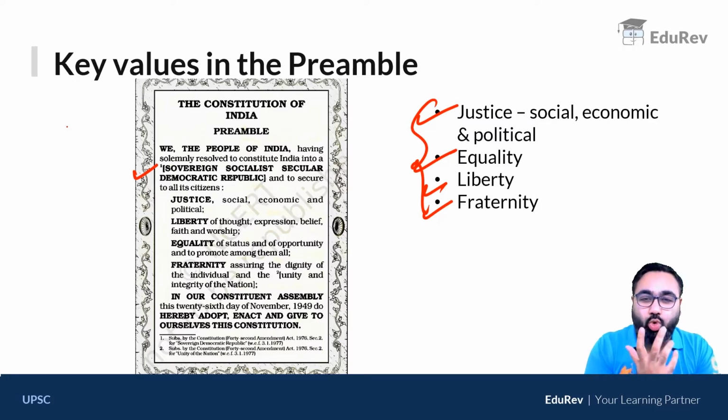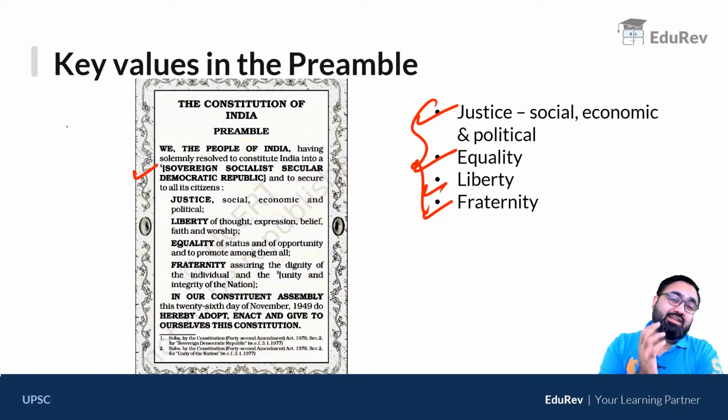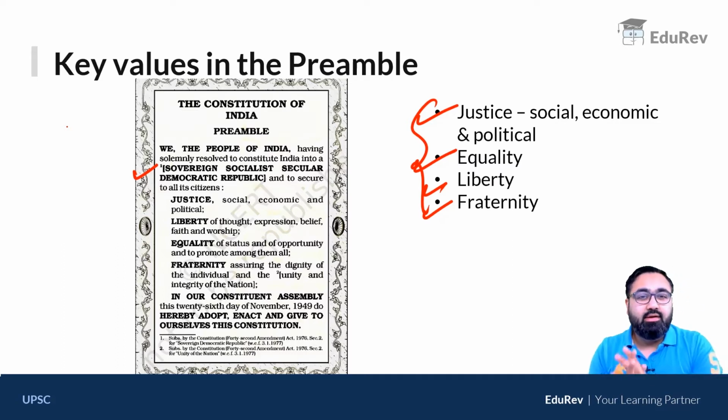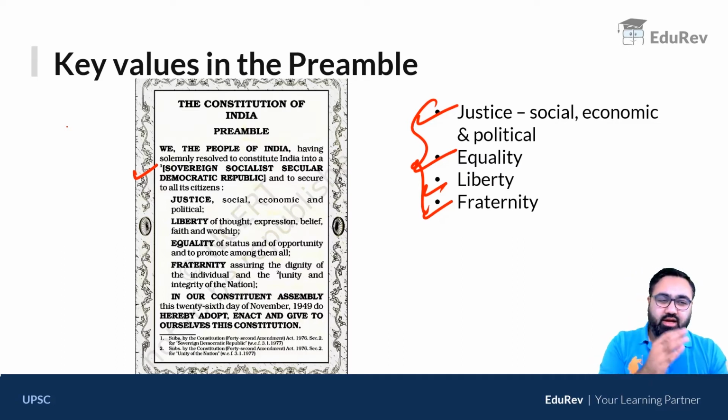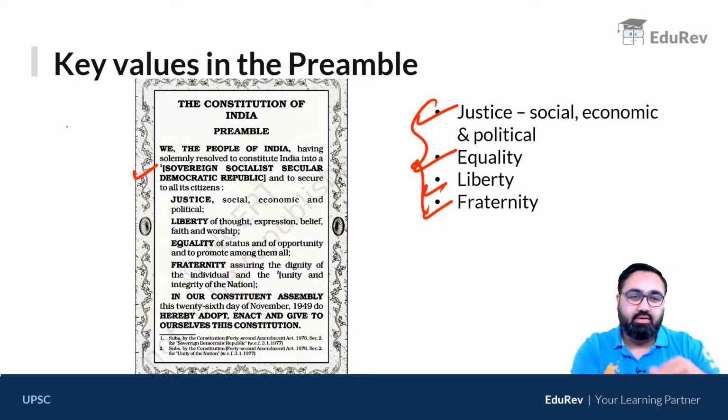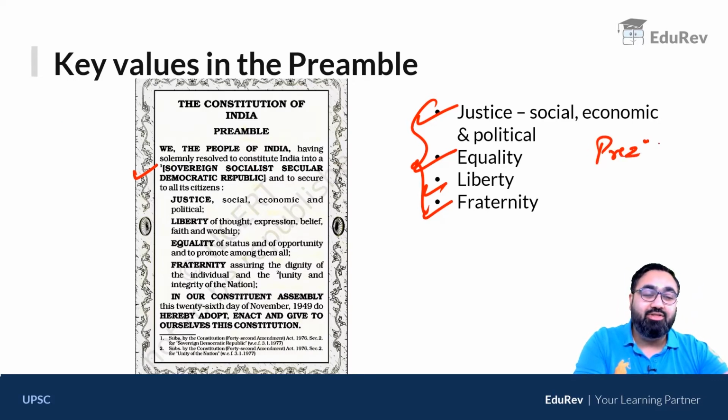Then comes equality. Now, equality in itself is extremely important because equality is not a concept that everyone understands well. Aristotle very famously said, equals should be treated equally and unequals should be treated unequally. I'll give you an example. If I commit a murder, I will be arrested. But if the President of India or the Governor commits a murder, they won't be arrested.